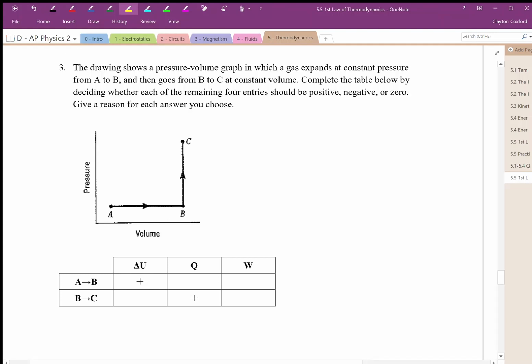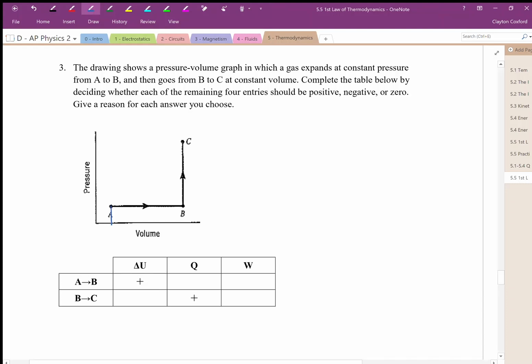And we want to justify why we have chosen each sign. So let's start with A to B. And we're told that the change in internal energy is positive in this process. We're already told that, so that might help us in determining some signs. So first, let's look at our graph.